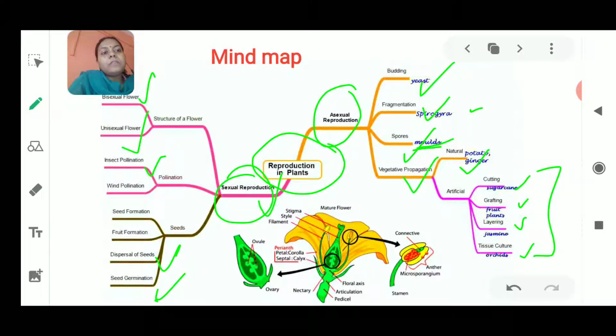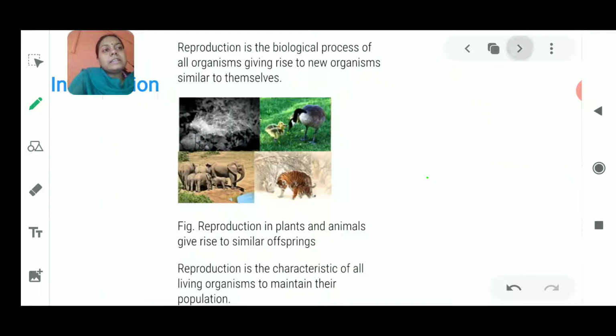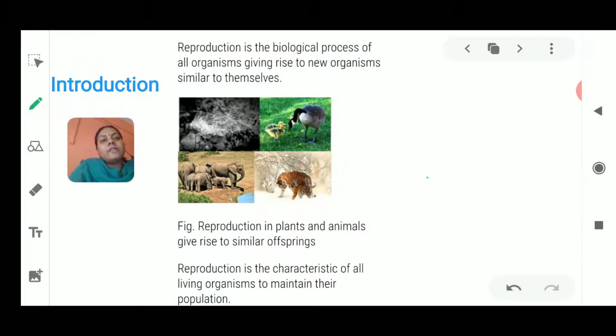Okay, now here one more picture is given, that is the picture of a flower. I think you all must have studied these parts of a flower in class 6th. So please try to recall the pictures, the diagrams which you have already studied, which will make it an easier way for you all to understand. Okay, now we move on to the next slide, which tells you about the introduction of this chapter.